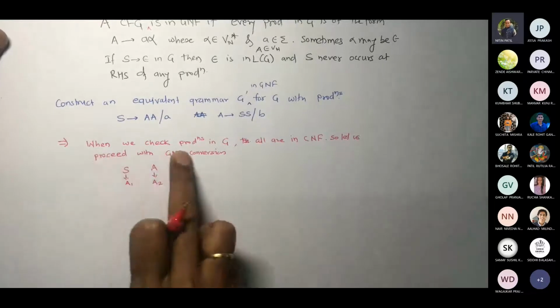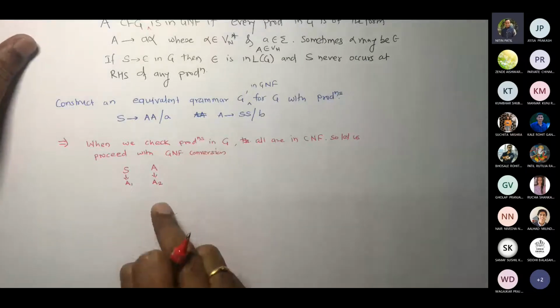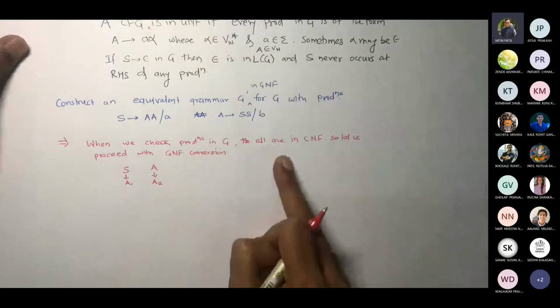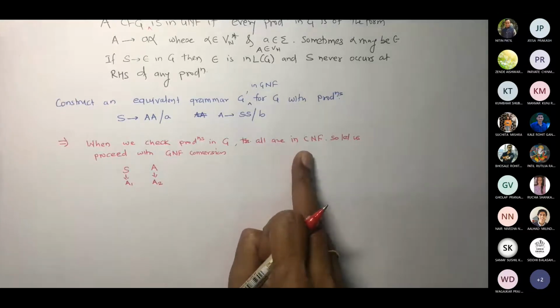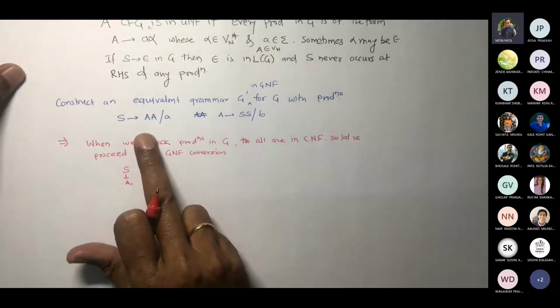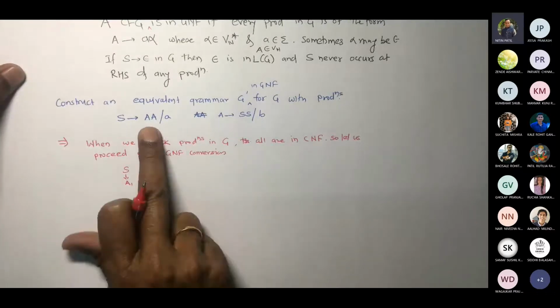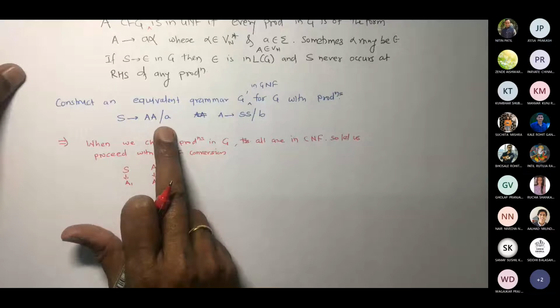So first of all, you checked whether the given grammar G is in CNF. If it is, then you skip to the next step. If it is not, then you first convert it to Chomsky normal form. Now you already have a grammar given in CNF, because CNF says a production should contain two variables at the right side or a terminal.